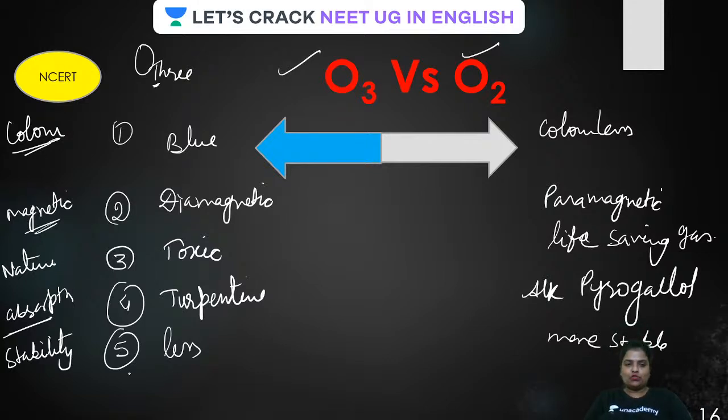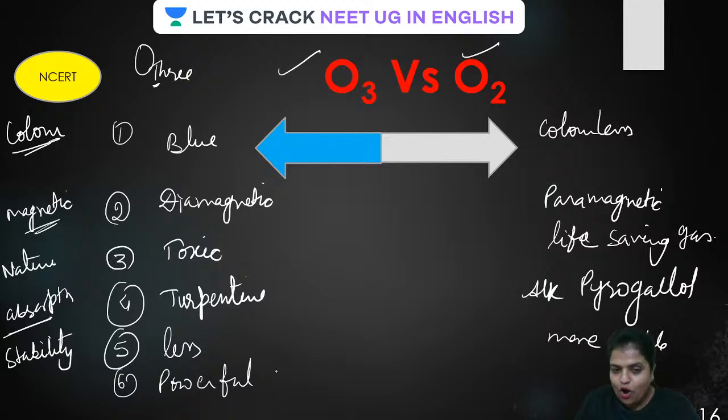Now remember, ozone is a powerful what? Just now we had studied. It is a powerful what, guys? Powerful oxidizing agent. Is that clear, guys? So all ozone versus oxygen is done.